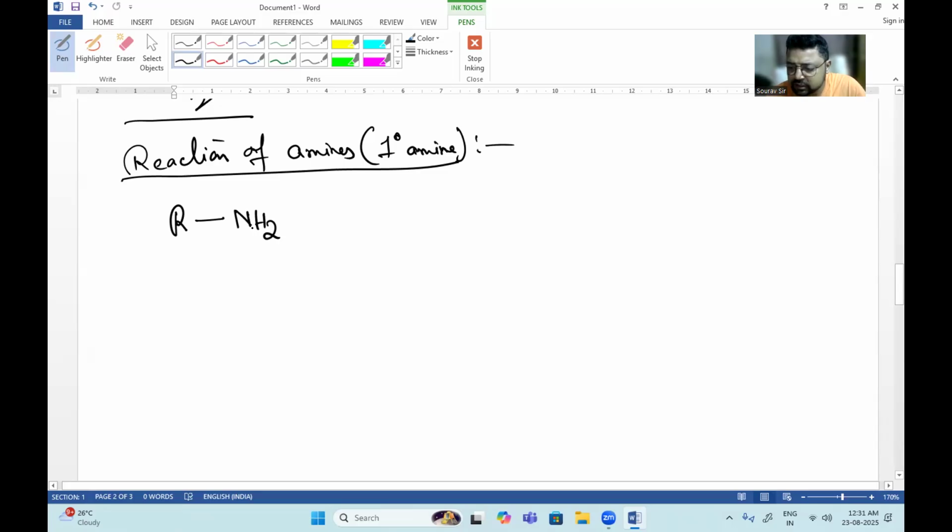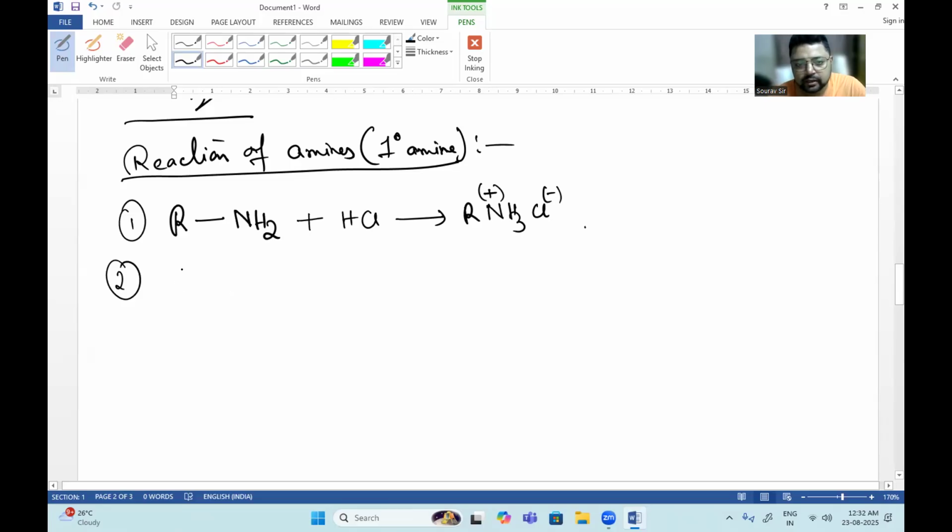So what does this NH2 group stand for? It stands for the basic nature of this molecule. So if you add an acid like HCl, it will form RNH3+ Cl-, it will form a salt. Okay, if you add HCl to it.